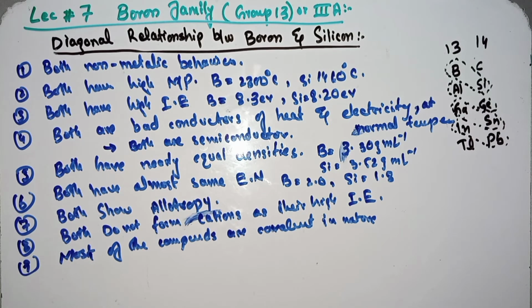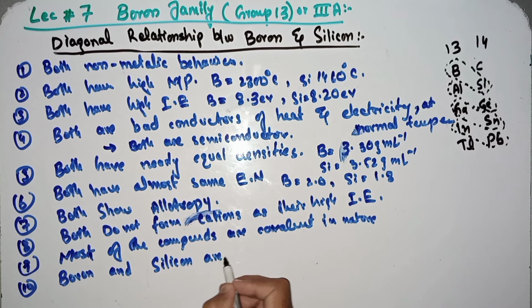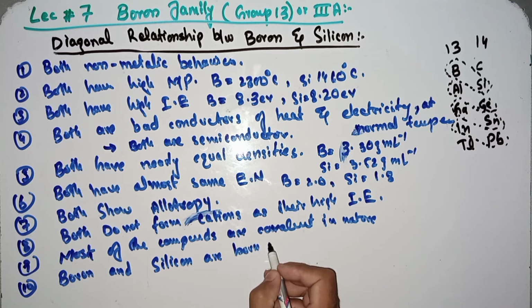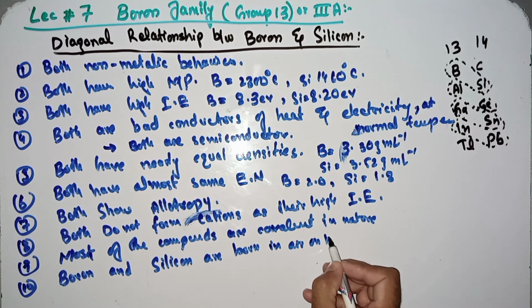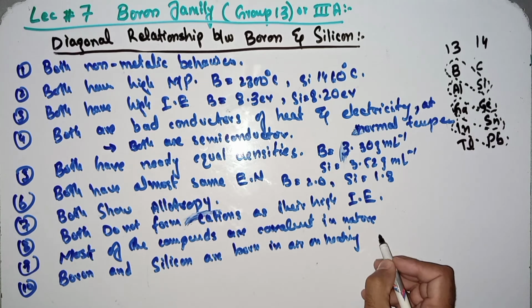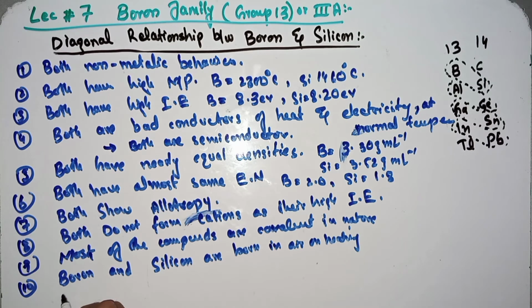Next point: boron and silicon burn in air on heating and form stable oxides.